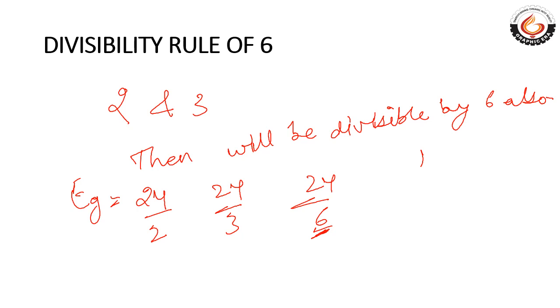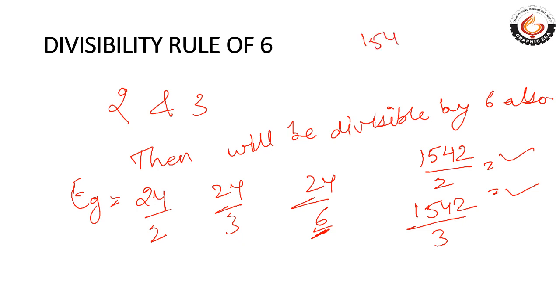Let's take an example like 1542. This can be divided by 2 also. The sum of digits, 1 plus 5 plus 4 plus 2, is 12, which is divisible by 3 also. True. This can be divided by 6 also.